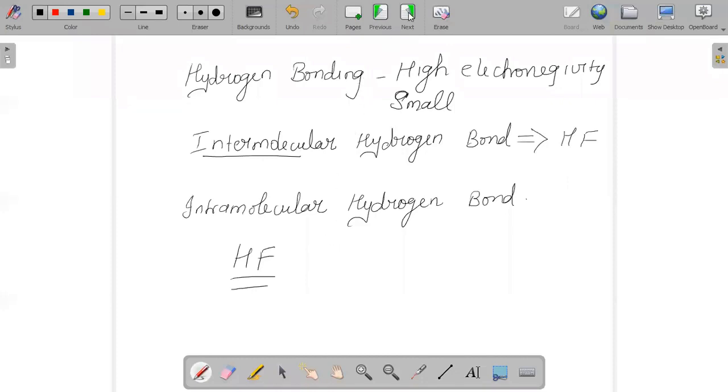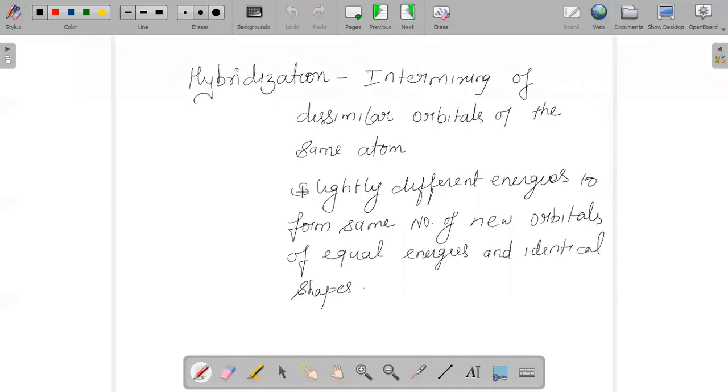So hydrogen bonding is important, and the most important concept which you will learn now, but which will be useful everywhere, is hybridization. Hybridization is nothing but the intermixing of dissimilar orbitals of the same atom.